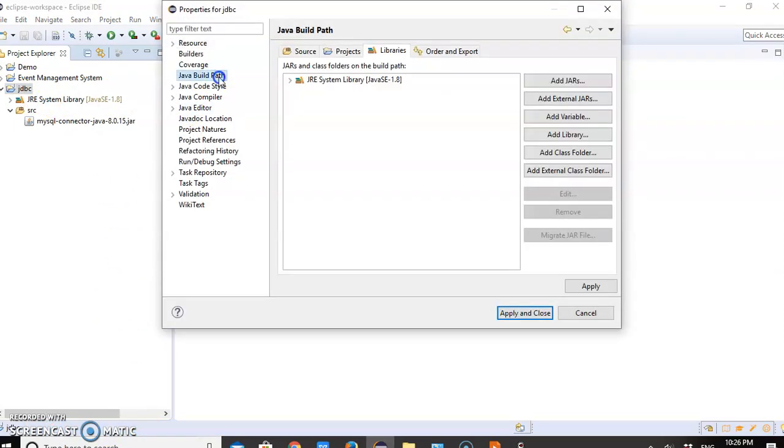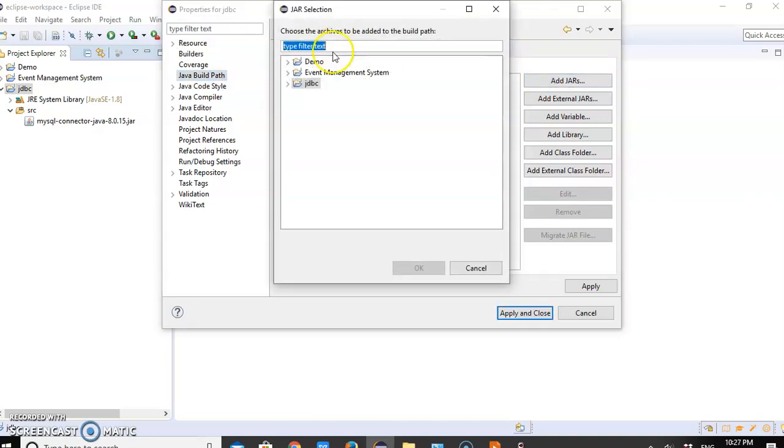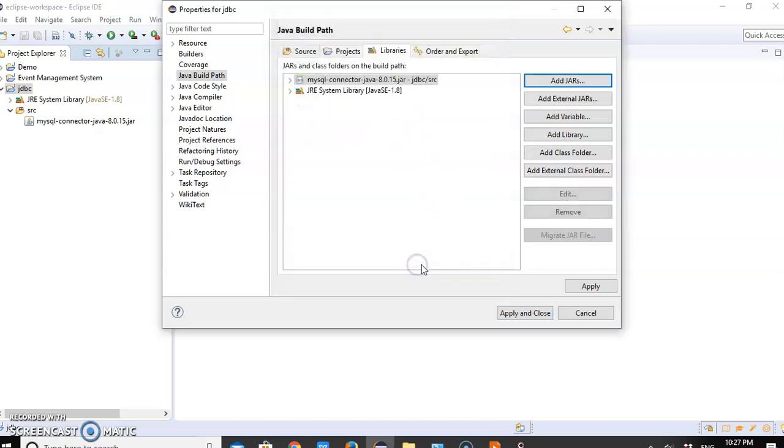Click on the Java Build Path, click Add JARs, select the source, and select this jar file.